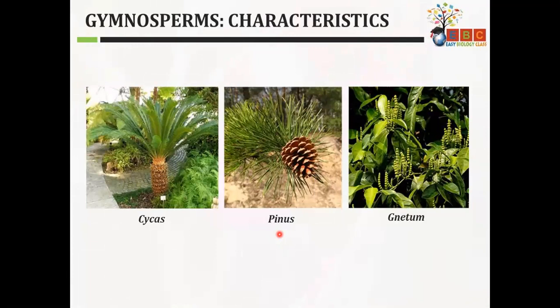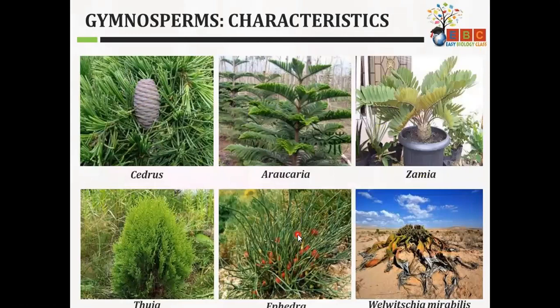So here are the examples. Like Pinus, look here, this is the strobili. These woody structures that you are seeing, each of them is a megasporophyll. Here also strobili is present, but it has a different structure. Now on the surface of these leaves, the ovule is present, beta. Understood? Okay, ma'am. Yes, ma'am.